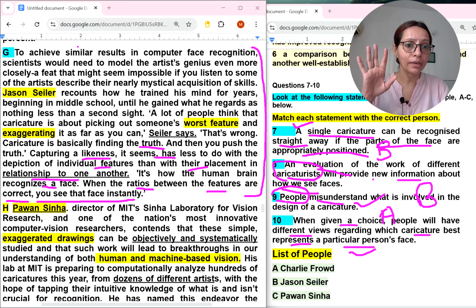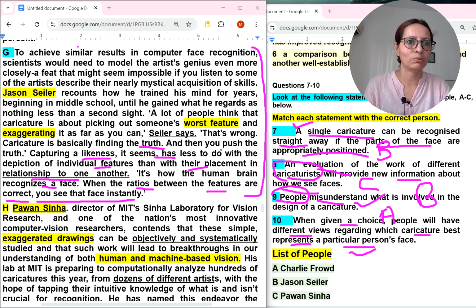Of course, I will not read it further, so I will straight away mark it C number. This is my time saving tip. And of course for fill in the blanks, you can easily get the location. Now two paragraphs are left. There we will get the location of those fill in the blanks.